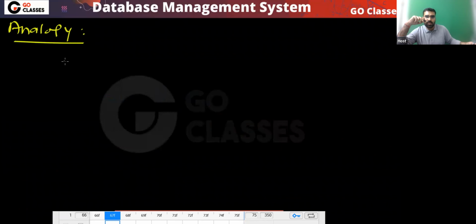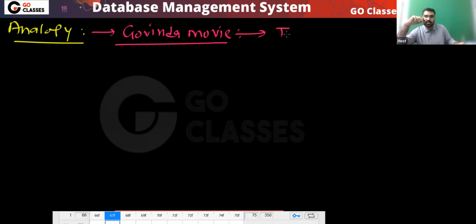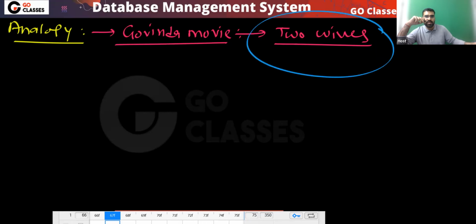Like, for example, let's assume, have you seen the Govinda movie? In the Govinda movie, most of the time he has two wives. A typical Govinda movie will have at least two wives, maybe three, maybe four, I don't know. But without two wives, Govinda does not make any movie.